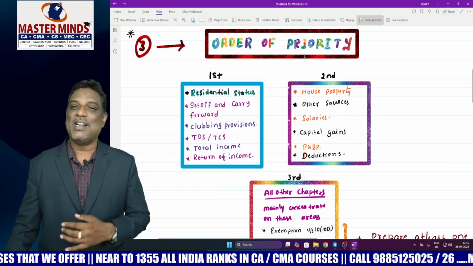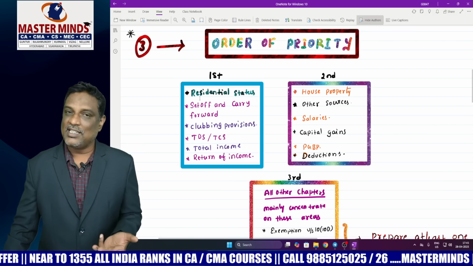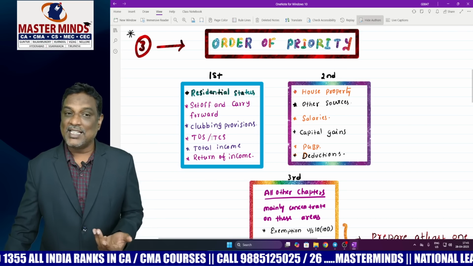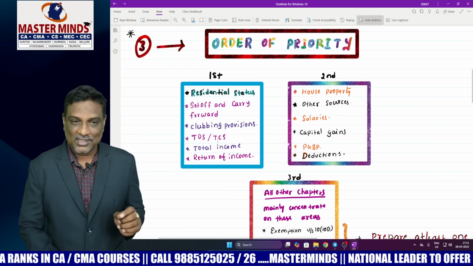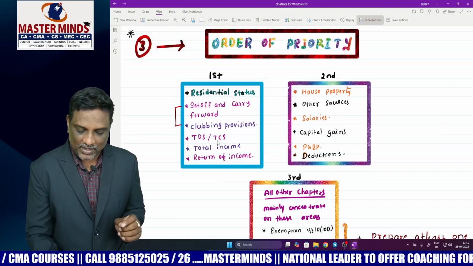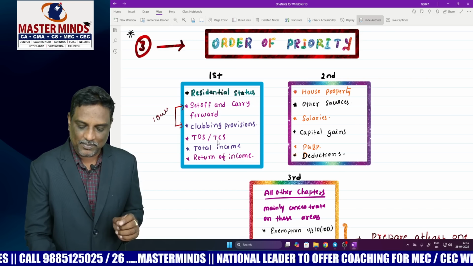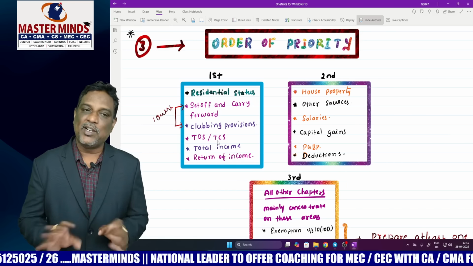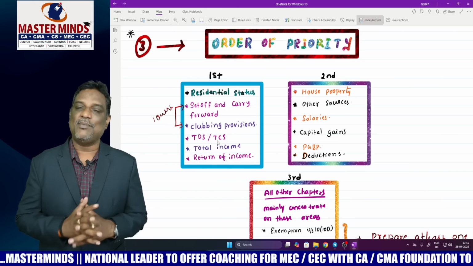And what are the chapters covered in the first priority? Residential status, set off and carry forward, clubbing, TDS, TCS, total income, return of income. My dear students, from set off and carry forward and clubbing, maybe in these two chapters you have one question. From the rest of the 4 chapters, compulsorily you have one question from each.